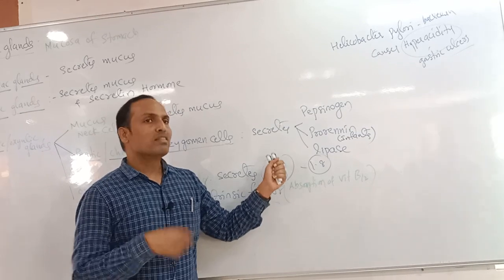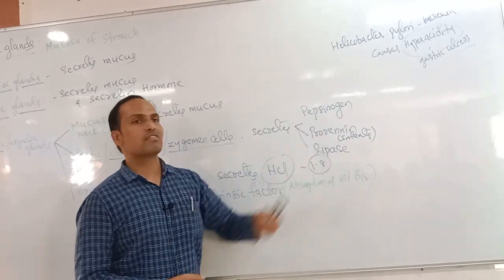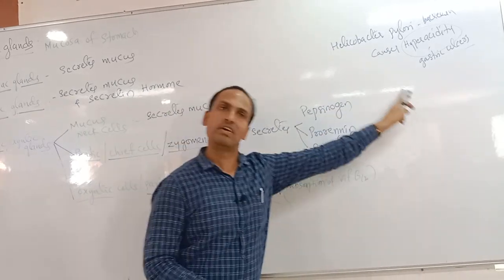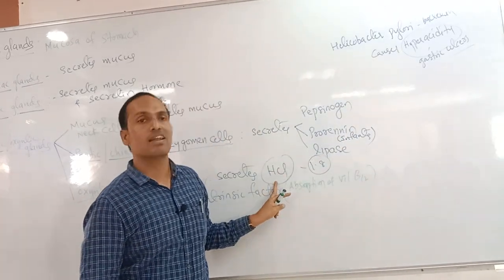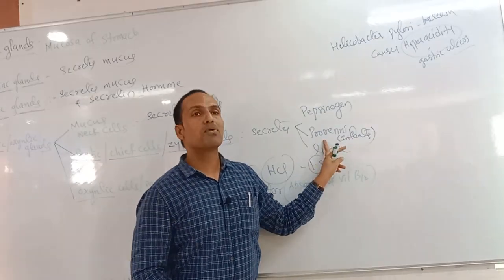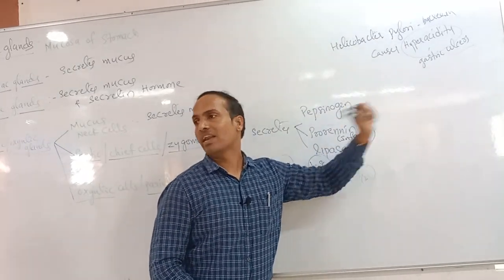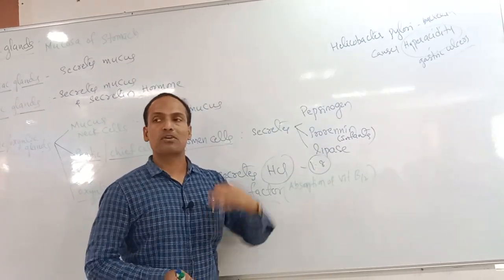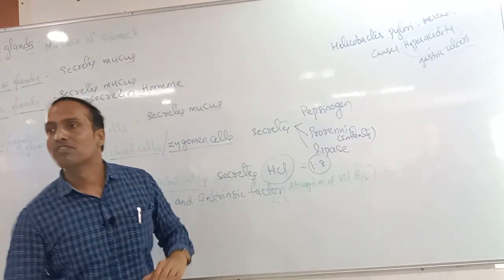Enzymes are also released, but these are inactive enzymes. Inactive enzymes are activated because of HCl. So pepsinogen is activated into pepsin, and prorenin is converted into renin. Both pepsin and renin work on proteins only, but there is no amylase.